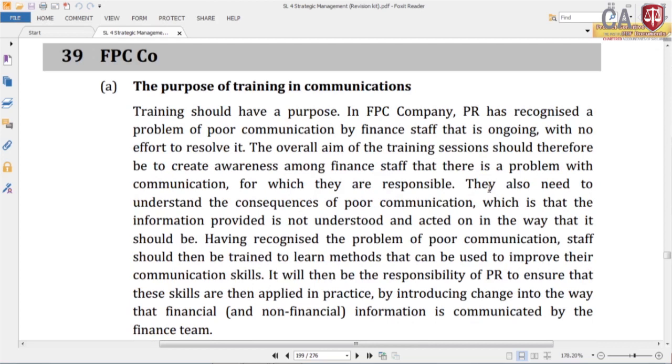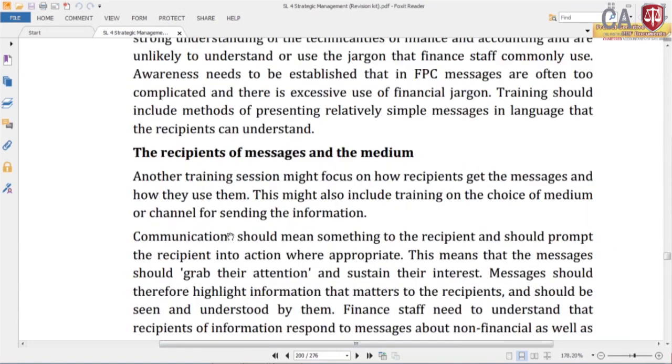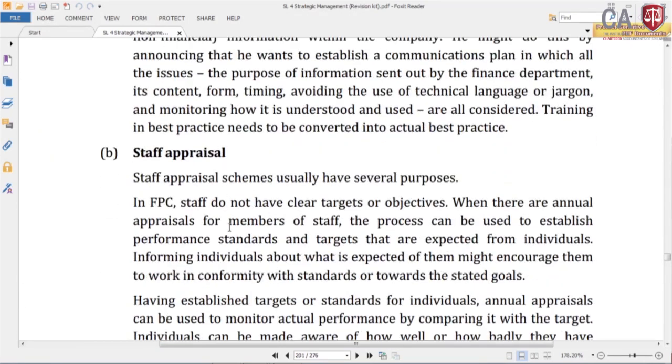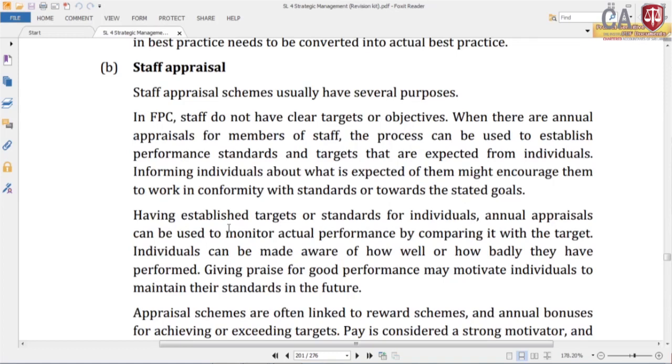The purpose of training in communications. So, we have covered that part, A part, we will look at the B part. Staff appraisal. Staff appraisal schemes usually have several purposes.